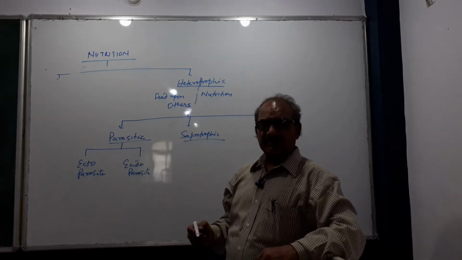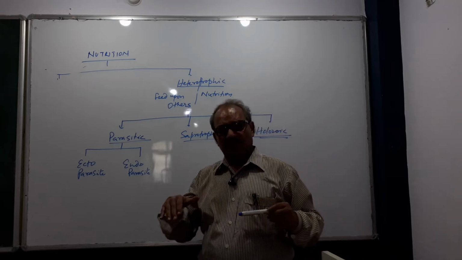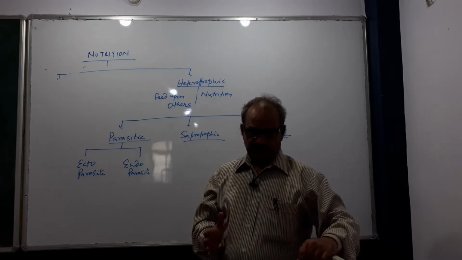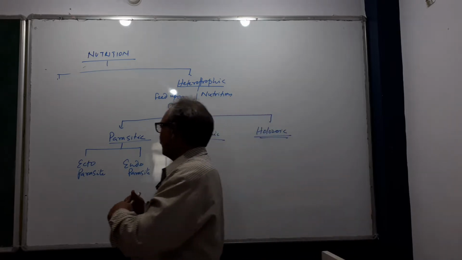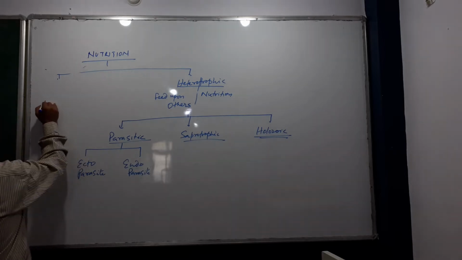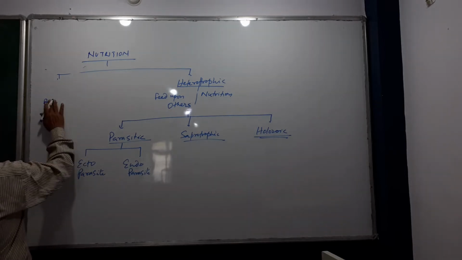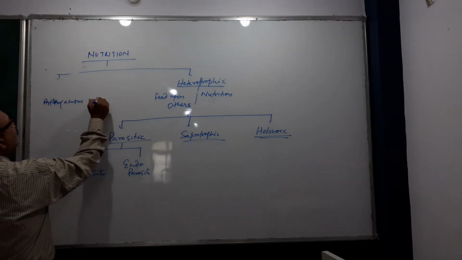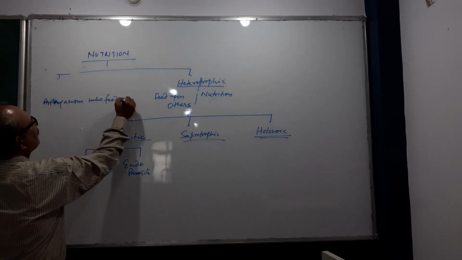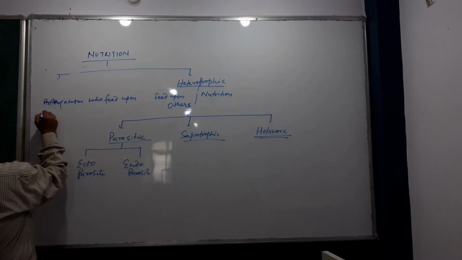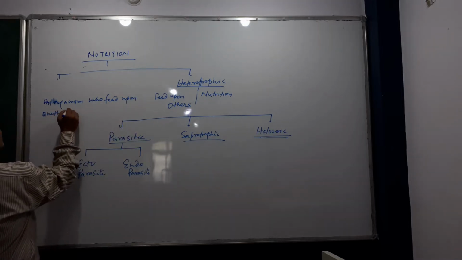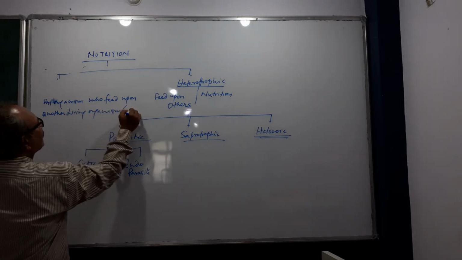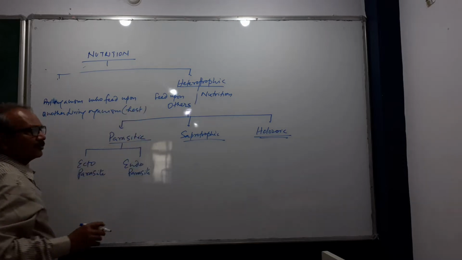Second, in this process, a living organism feeds upon another living organism without killing it. The organism that is fed upon is called the host.